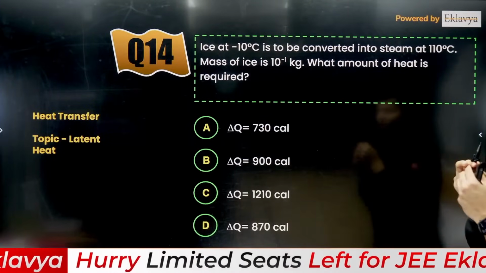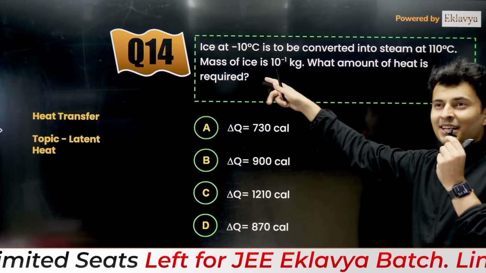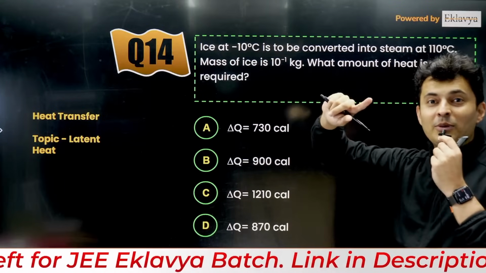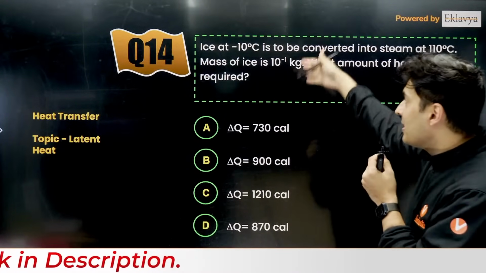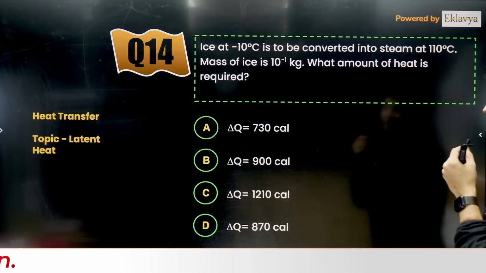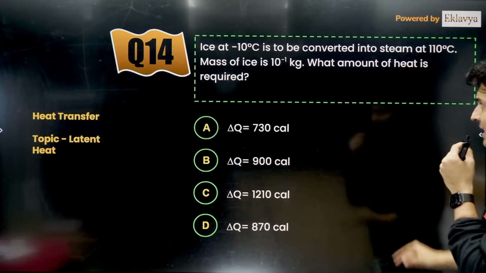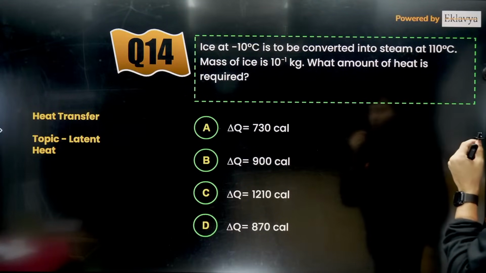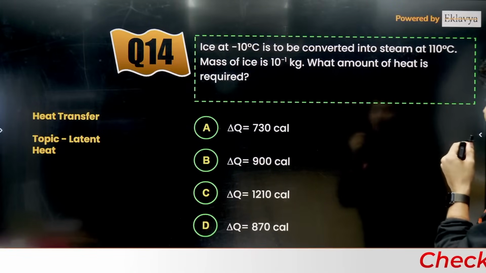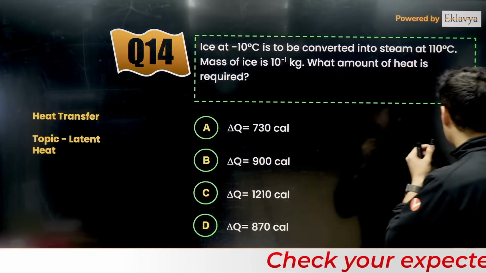Next question. Remember this question also we did. There was ice given, you have to convert it into steam. What is the heat required? We did this question just last week. Yes, and that ice was 1 gram if I'm not wrong. Here ice at -10 is to be converted. The mass of the ice is given. So the question is how much heat is required.